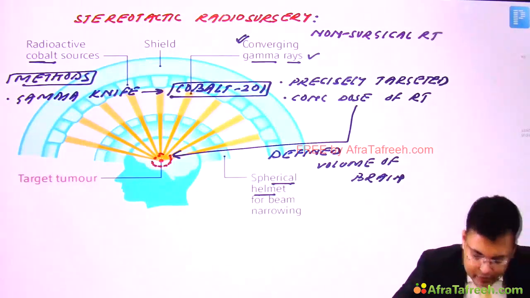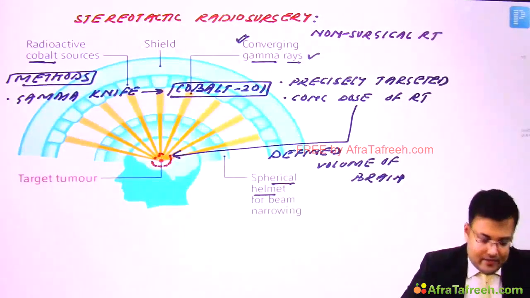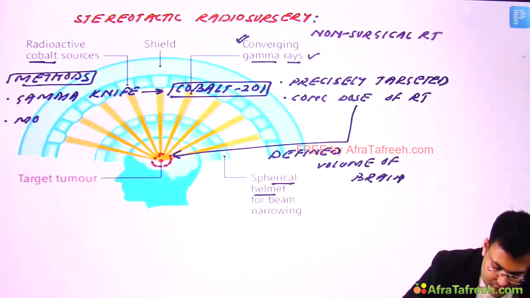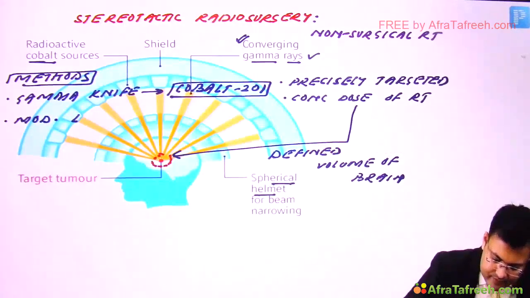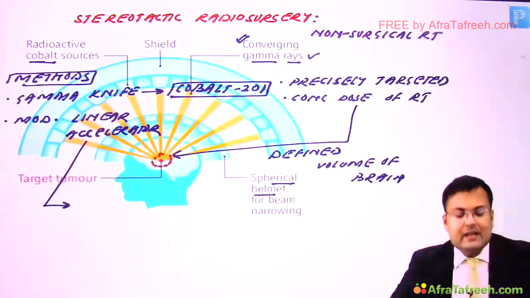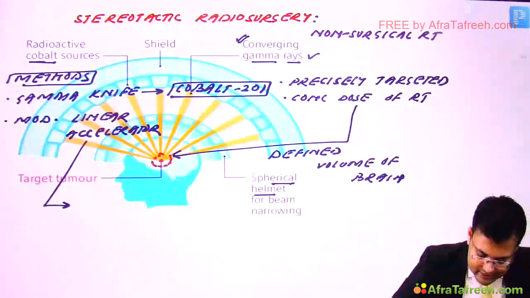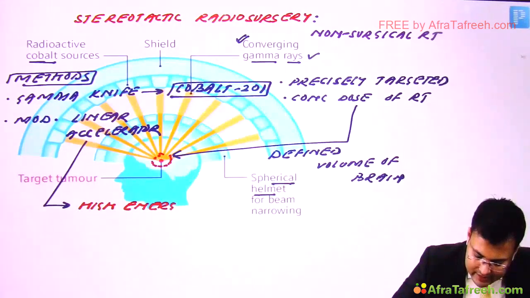And second, we use modified linear accelerator. Clear? And these modified linear accelerators are going to deliver high energy X-rays.